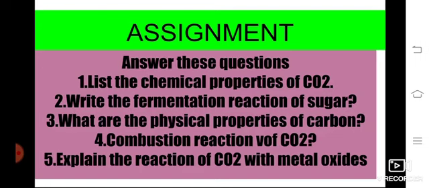Assignment for this class, answer the questions. List the chemical properties of carbon dioxide. Write the fermentation reaction of sugar. What are the physical properties of carbon dioxide? Write the combustion reaction of carbon dioxide, and then explain the reaction of carbon dioxide with metals.